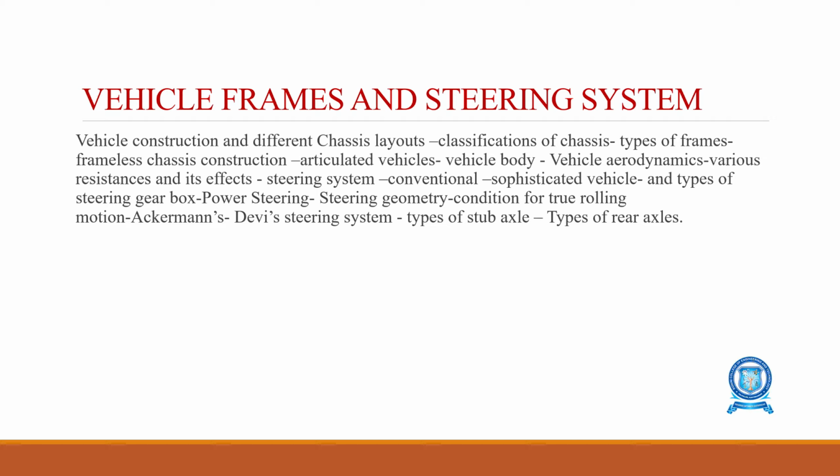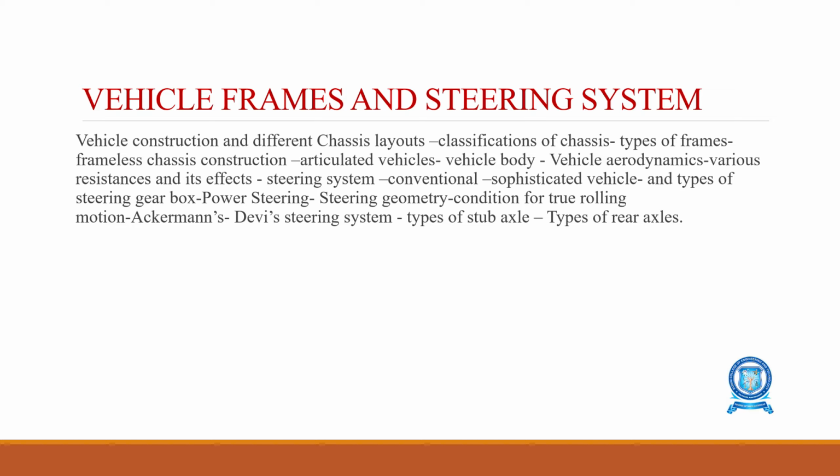Then the types of steering gearboxes, steering linkages, and the steering geometry. We'll be studying the types of rear axle, and also discussing Ackermann's and Davis steering system. This is the entire syllabus we'll be discussing in this unit in detail.